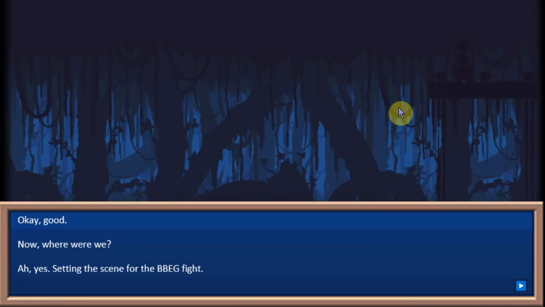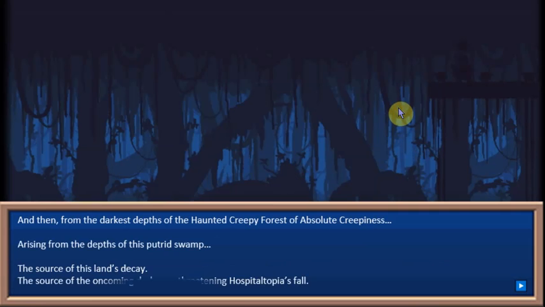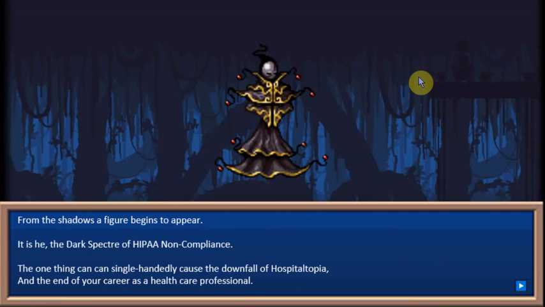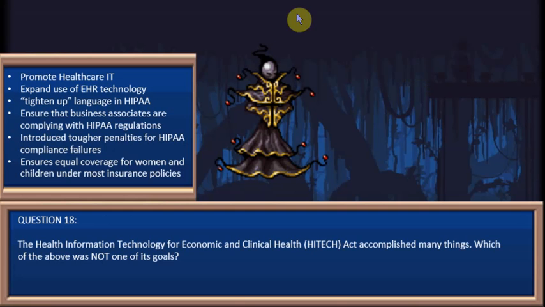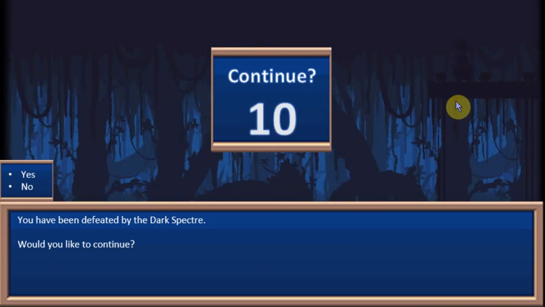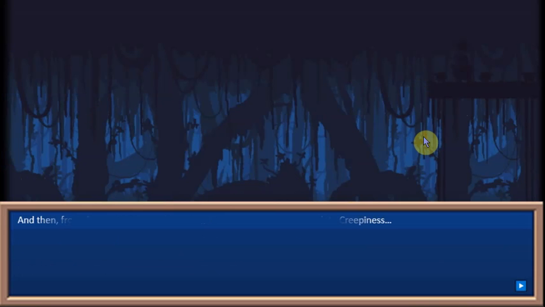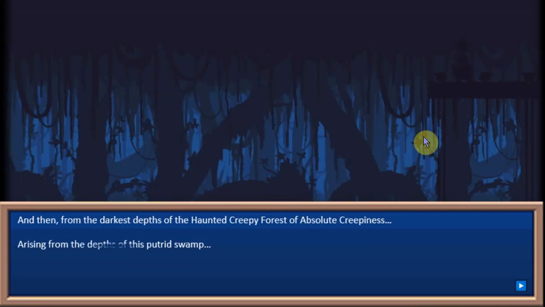And okay, where were we? Setting the scene. Let's make it a little bit more dark and creepy. Let's go ahead and set the mood. Monster appears out of nowhere. Okay, let's get this one wrong. If we get this one wrong, you are dead, and that sucks. But I have a continue screen here. I didn't want to make it too difficult. But if you hit yes, you come back to the save point. If you hit no, it fast forwards you straight to the game over screen.